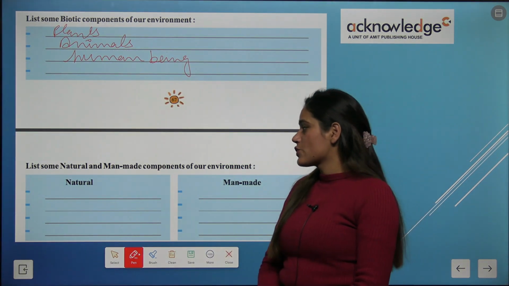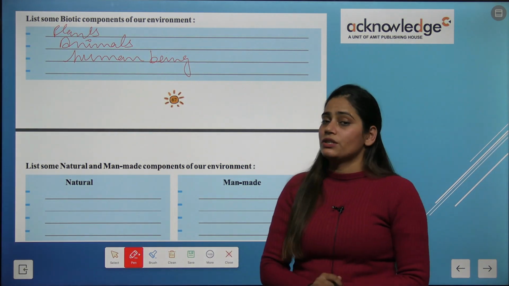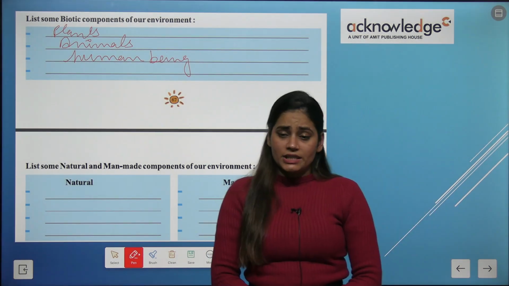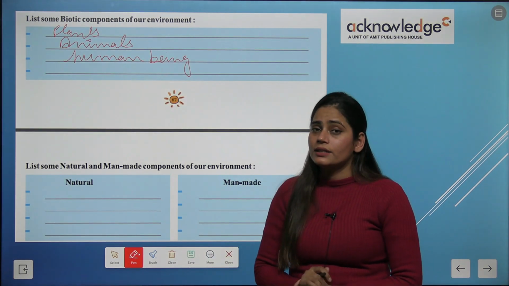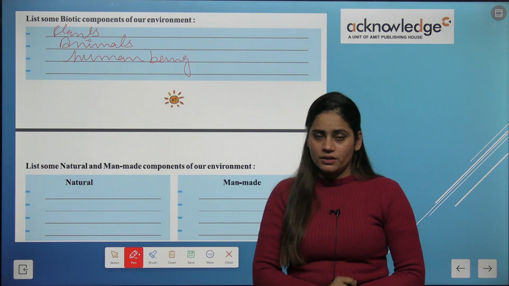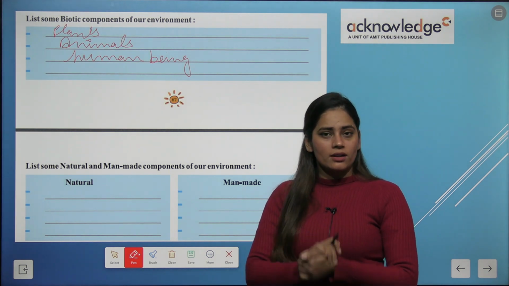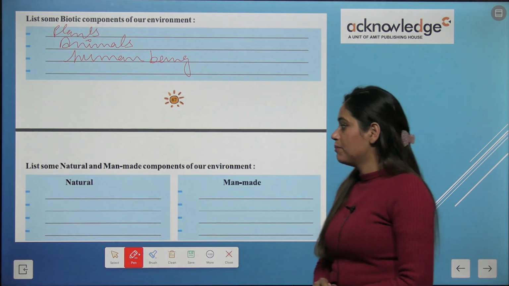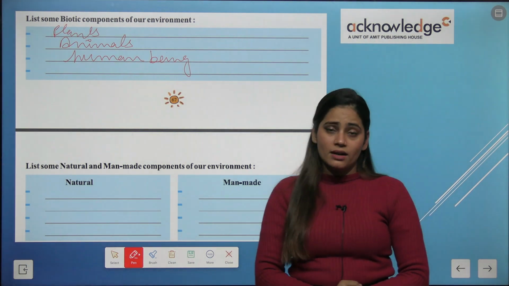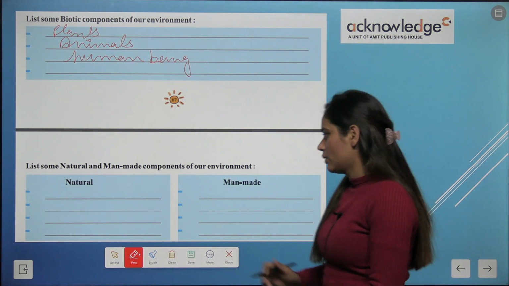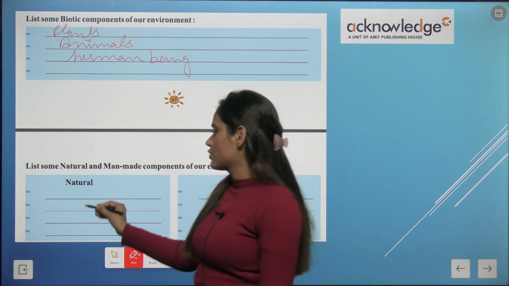Okay, list some natural and man-made components of our environment. The natural components are like water, plants, soil, okay, and man-made are road, buildings, okay, so we can write here natural.